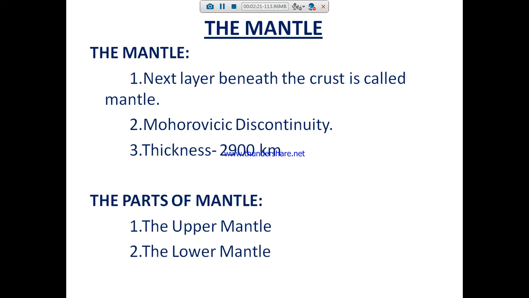So the mantle is the next layer beneath the crust. It is separated from the crust by the boundary called the Mohorovicic discontinuity, and its thickness varies up to 2900 kilometers. There are two parts of the mantle, the upper mantle and the lower mantle.